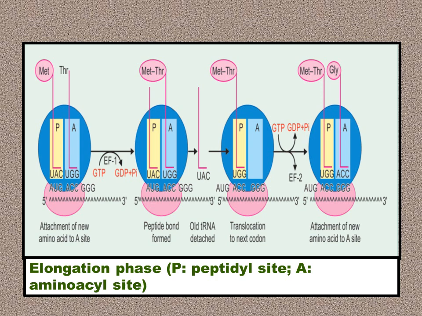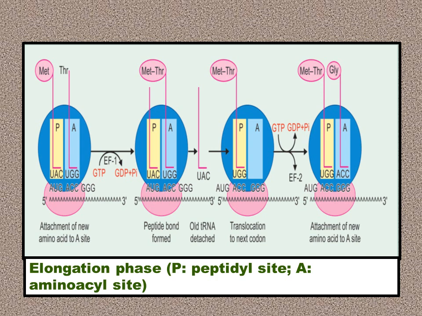Now the P site has two amino acids, methionine and threonine. Then the new amino acid, the third amino acid, enters via the acceptor site. That is dictated by the codon on the mRNA. So it is GGG. Which amino acid has to enter, with the help of GTP converted to GDP plus phosphate, and elongation factor 2 in the case of eukaryotes and elongation factor TS in the case of prokaryotes? It is glycine. So glycine is the next amino acid.